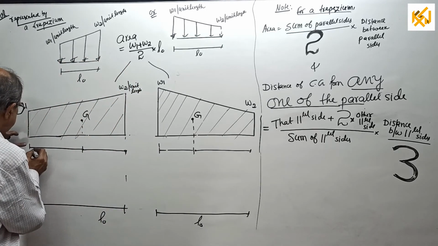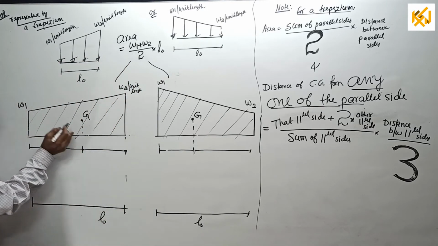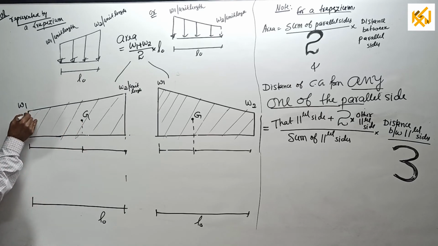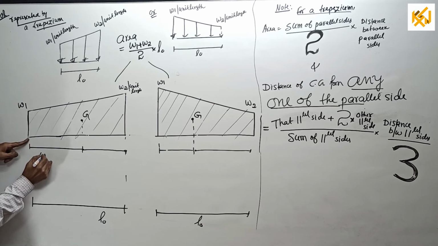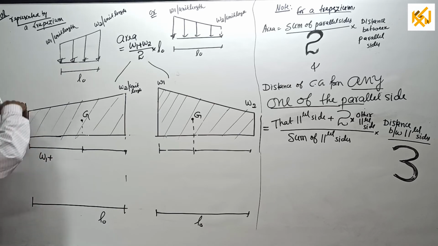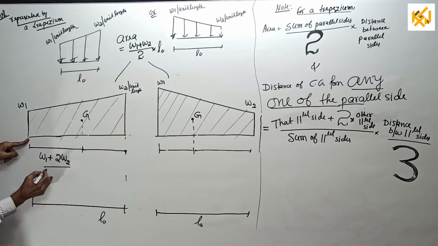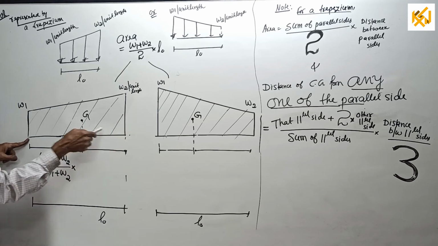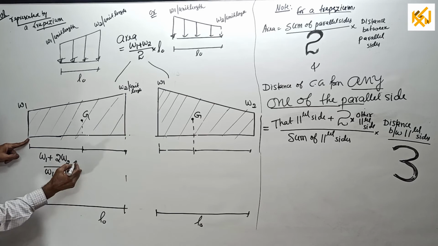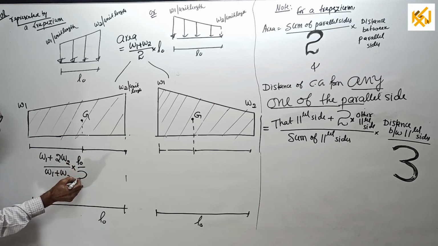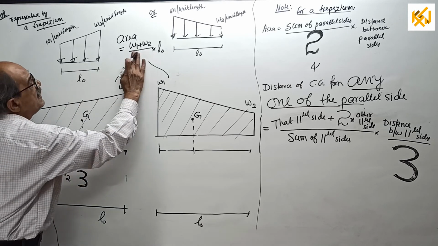Start. So if I want this distance, CG distance from this parallel side, my finger should be here now. This parallel side, W1, plus twice the other parallel side, divided by the sum of the two parallel sides, multiplied by the distance between the two parallel sides, L0, divided by 3. This is divided by 3; remember, for area it is divided by 2.